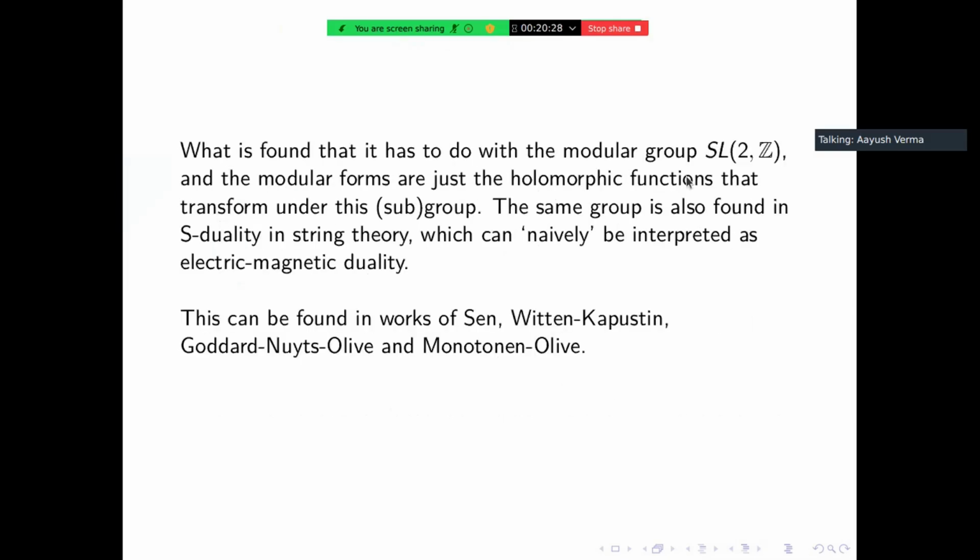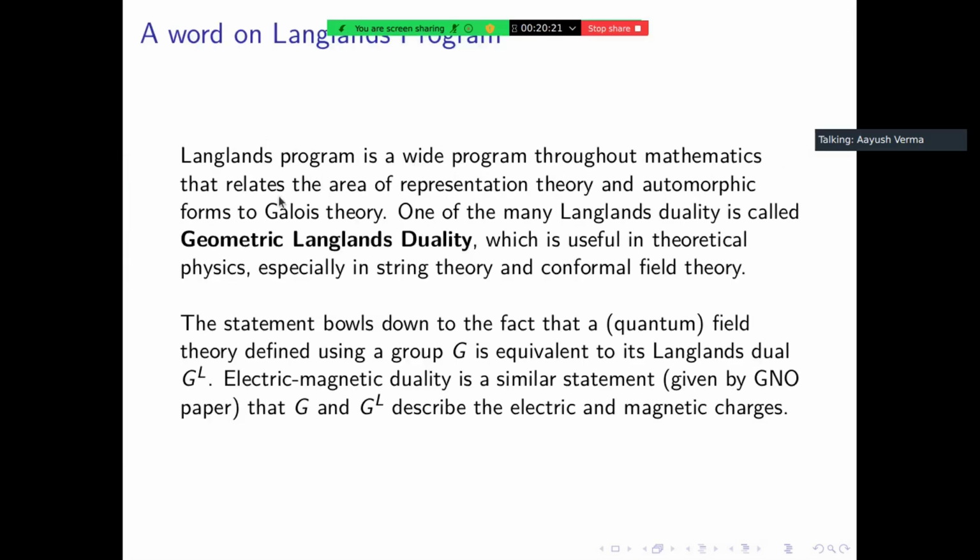So when you have SL2Z, these holomorphic functions are called modular forms, and when these are not SL2Z, they become something else. They are called automorphic forms. Then Galois theory, which is the correspondence between group theory and field theory. Now, one of the many Langlands dualities is called geometric Langlands duality, which is useful in theoretical physics, especially in string theory and conformal theory.